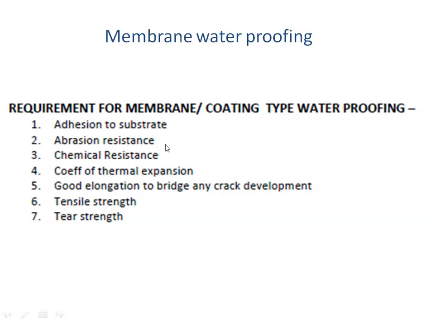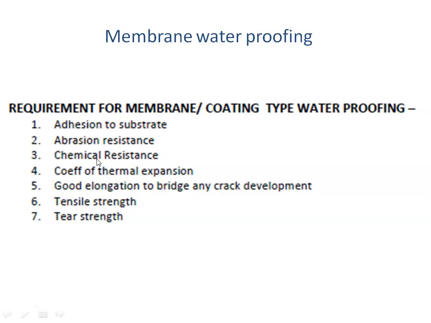Second is abrasion resistance. What it means is that during the construction or during the backfilling, there could be some type of scratching of the surface or damage to the surface. So this is called abrasion of the surface. So the membrane has to be abrasion resistant.